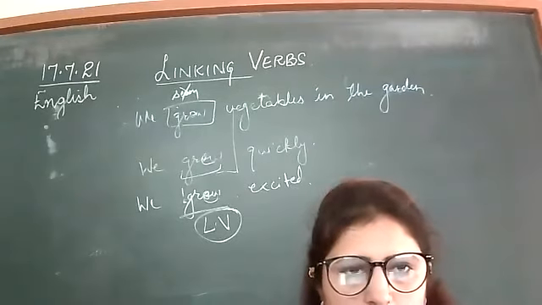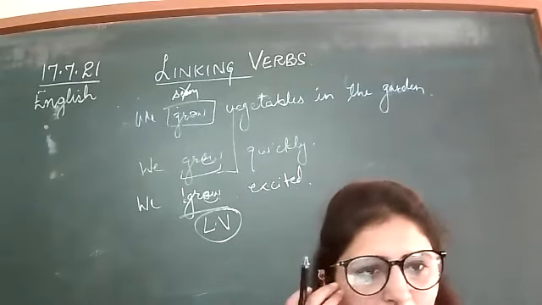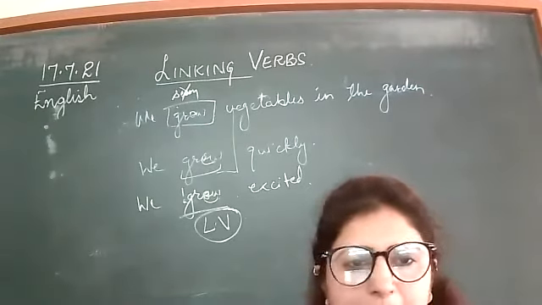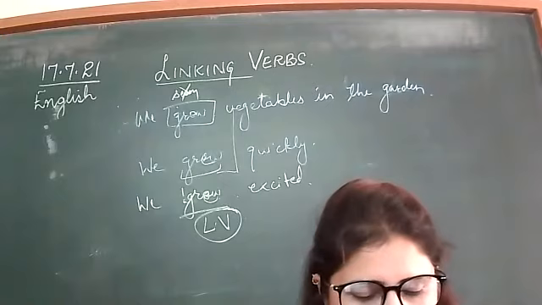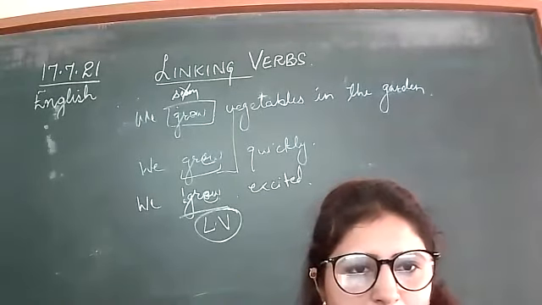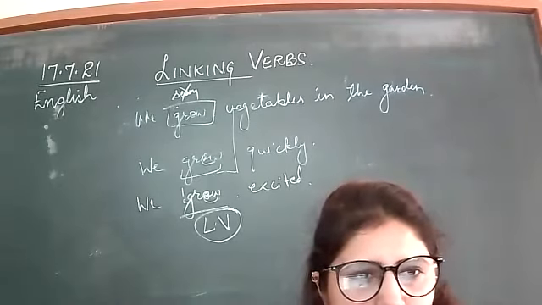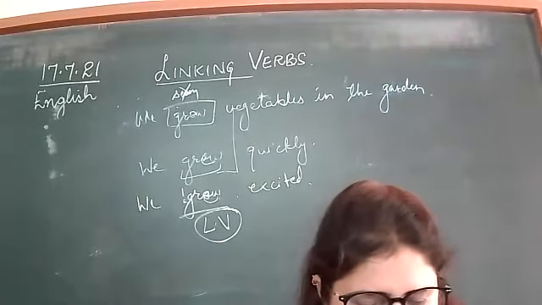We grew flowers in our garden. Grew is not a linking verb. You can say true linking verb: you will write down, we are flowers in our garden, we became flowers in our garden. These are true linking verbs, so this is not a linking verb.